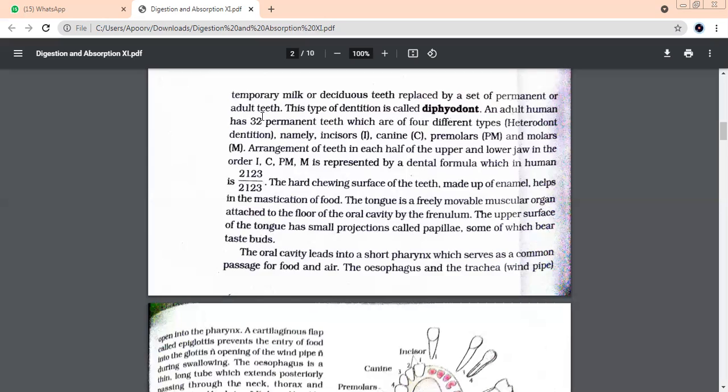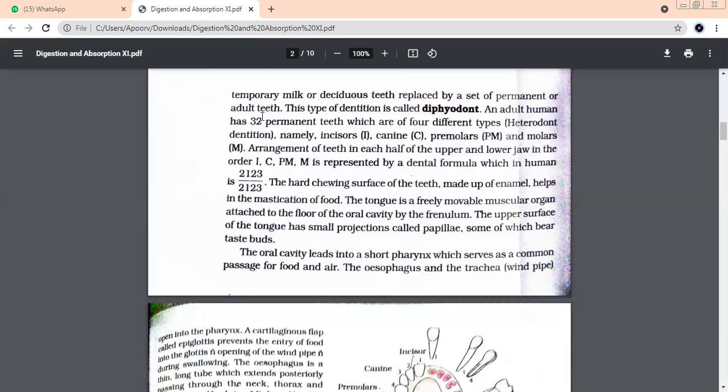The formula is 3131 upon 3121, which means they have 30 teeth.